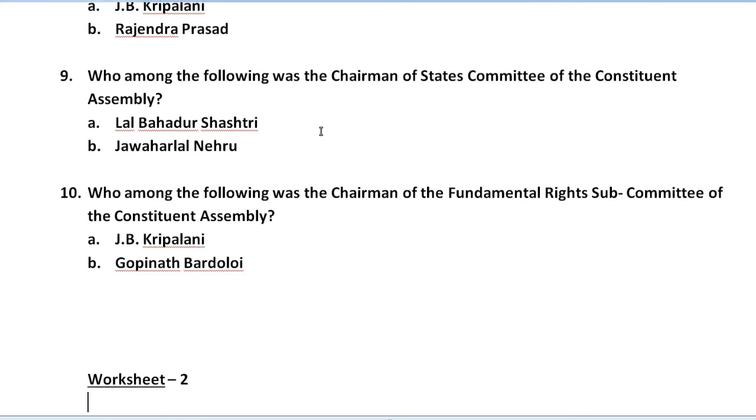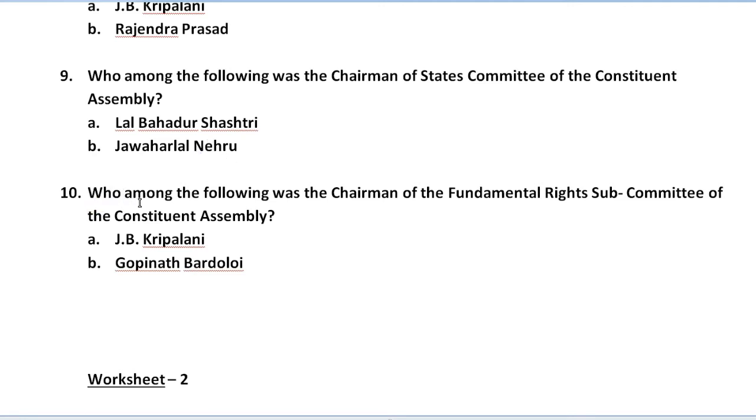Question number 9: who among the following was the chairman of the States Committee of the Constituent Assembly? Here we have two options, Lal Bahadur Shastri and Jawaharlal Nehru. So which one is the correct answer? Just try it, write it and comment to me also.